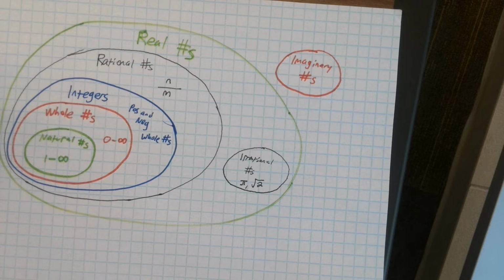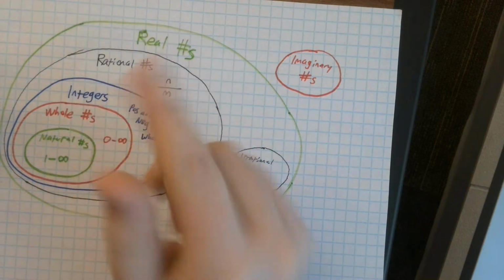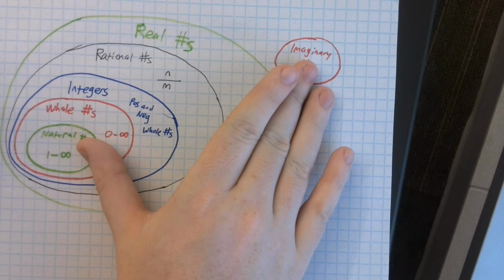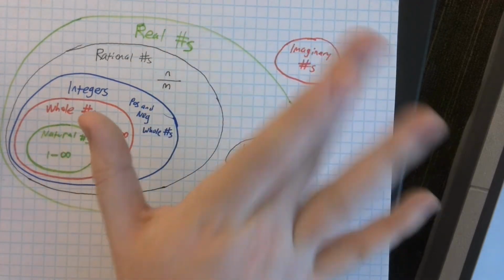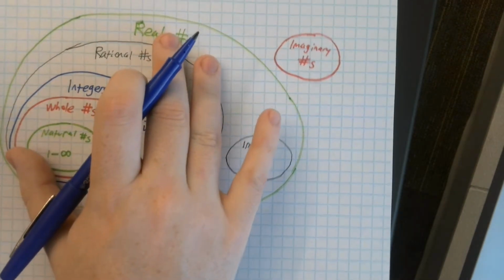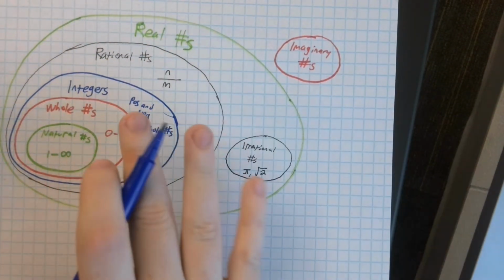There's only one last thing. If you ever wanted to add or subtract a real number and an imaginary number together, maybe 3 plus one of these imaginary numbers we're going to learn today, you would get something a little different. It's not real, it's not imaginary, but it has pieces of both.